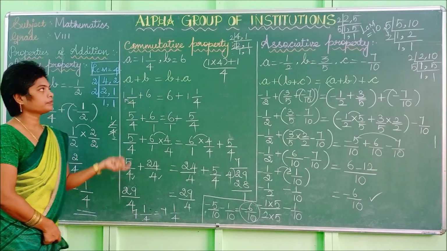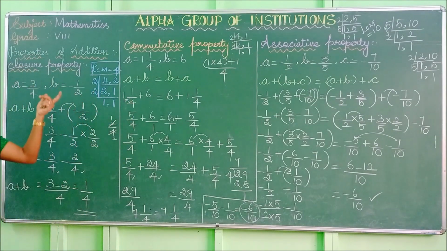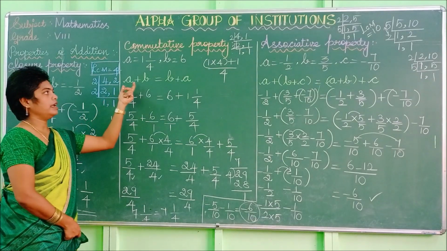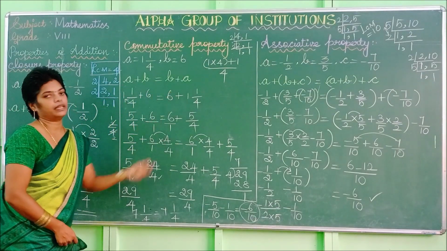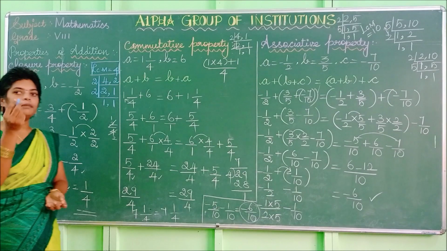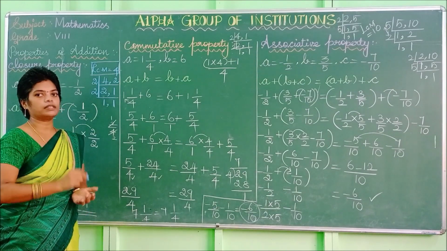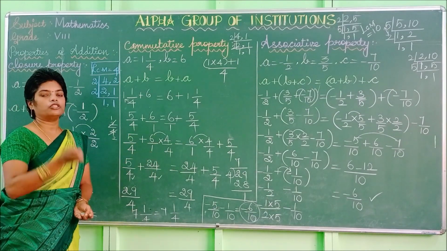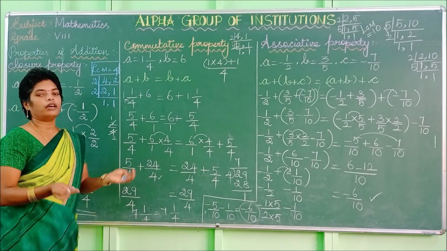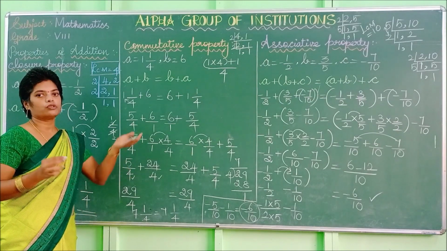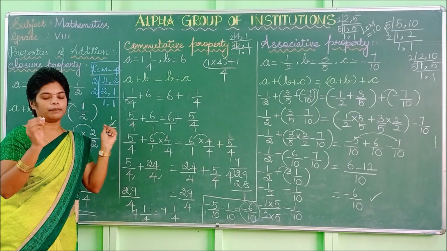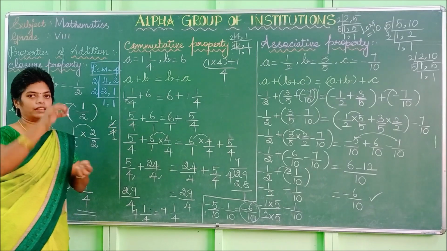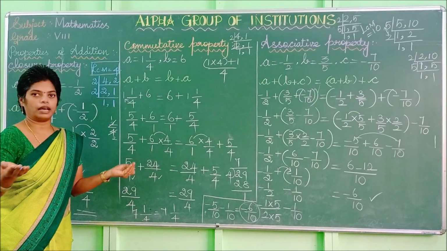Commutative property: for any rational numbers a and b, a plus b is equal to b plus a. So listen here, I am having two chalk pieces in my left hand, one chalk piece in the right hand. So adding means we have to combine. So 2 with this one, what is the number? 3. So we can change these chalk pieces to the other hand.